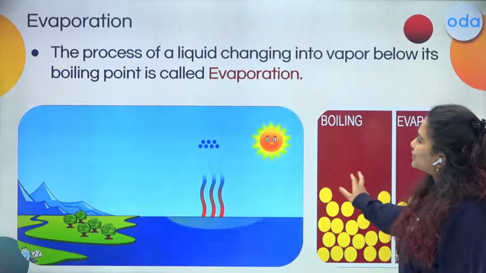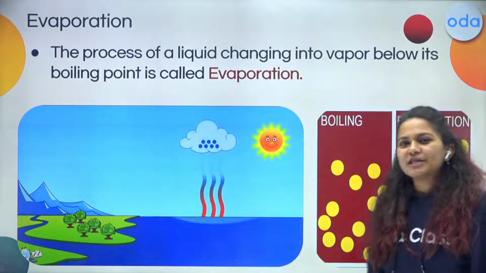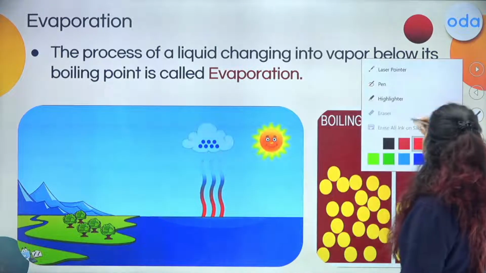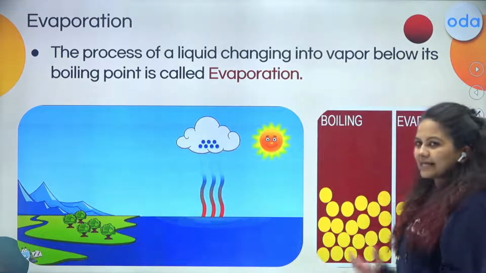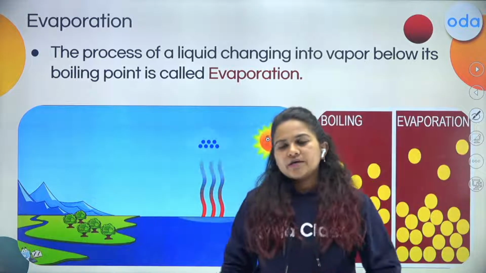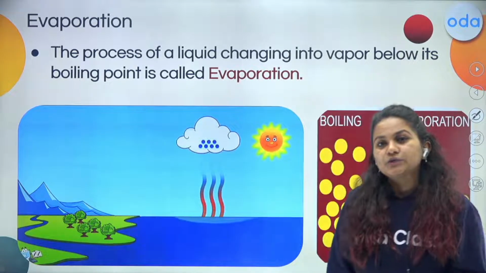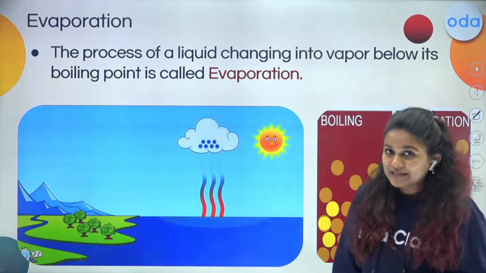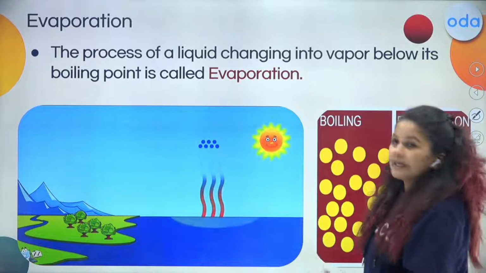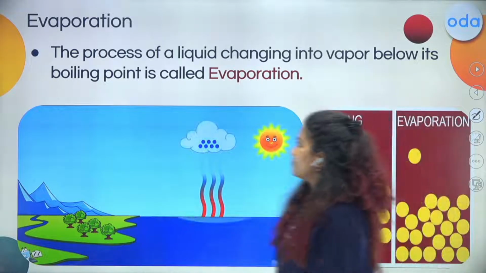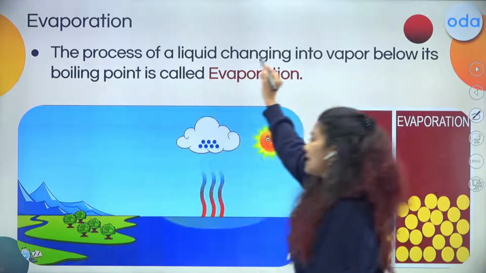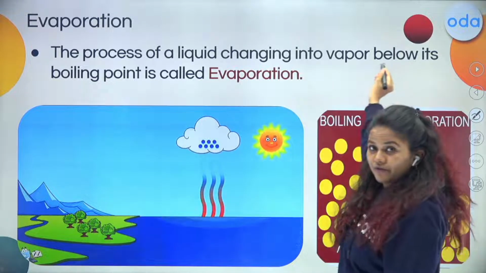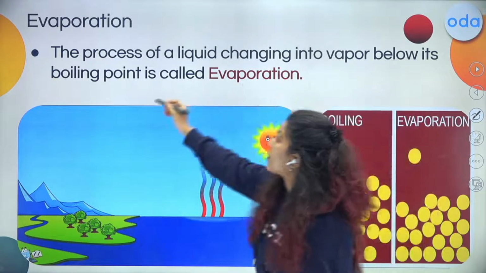So now I would like to begin the class with evaporation. It's a very basic process that you have learned in your primary classes, that evaporation is a process where liquid converts into vapor, right? That's what evaporation is. But let me tell you a little bit in detail and properly. This is the process of the liquid changing into vapor, but where? Below its boiling point.